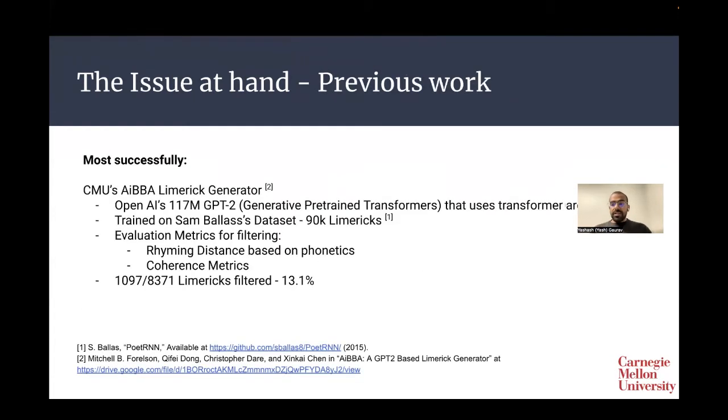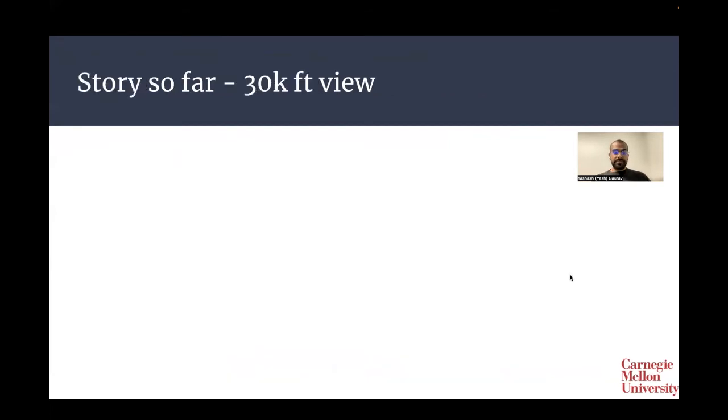Looking at some previous work, we see work by CMU's AABBA team to be the best so far. They've used OpenAI's GPT-2, specifically the 117 million parameter model. They trained it on 90,000 limericks used by PoetRNN. Their evaluating metrics were rhyming distances and coherence metrics, which they used to filter the generations from the GPT-2 model, where they found out that they were able to isolate 13.1% of the limericks successfully.